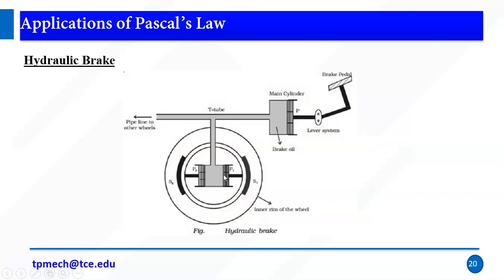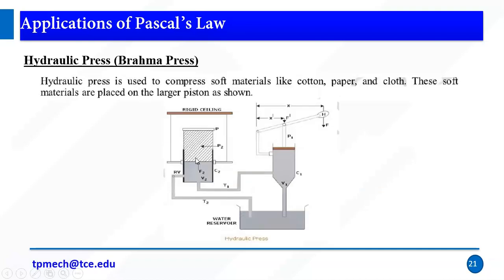Another one is the hydraulic brake or disc brake. If you apply the brake pedal, the hydraulic fluid is passed to all the wheels, and it passes on to the brake pads. So the rotary motion of the wheel is arrested by the hydraulic brake, right? Here we use hydraulics because the force should be equal in all wheels. Then only will the vehicle skip won't happen. Slip won't happen.